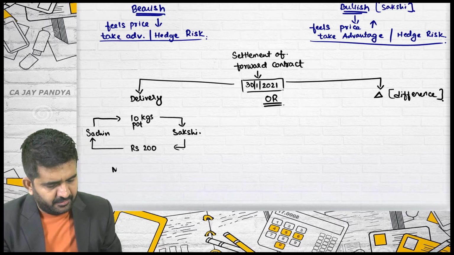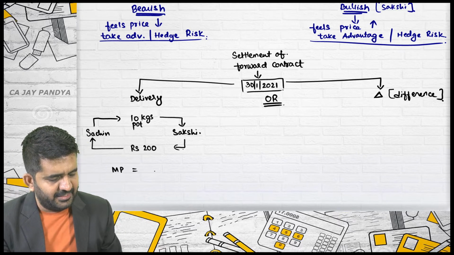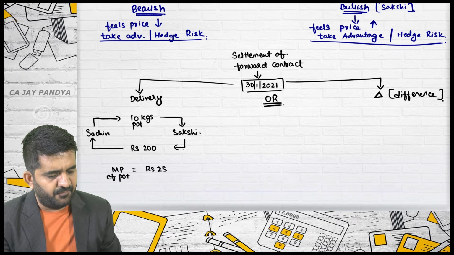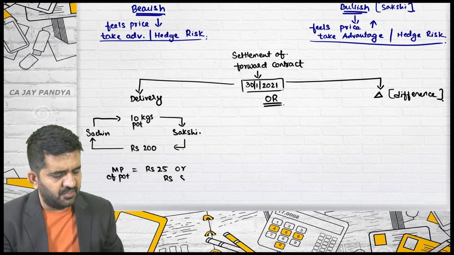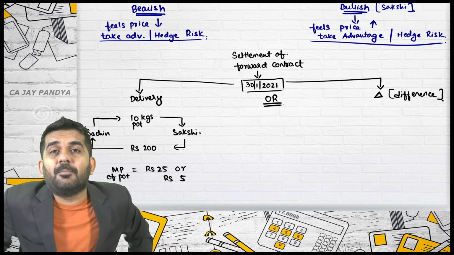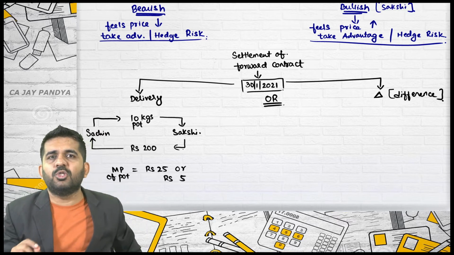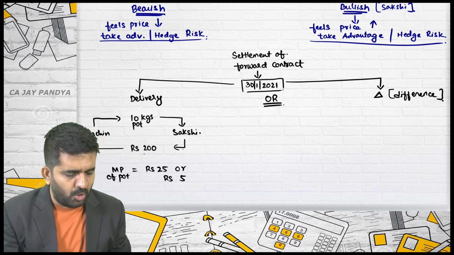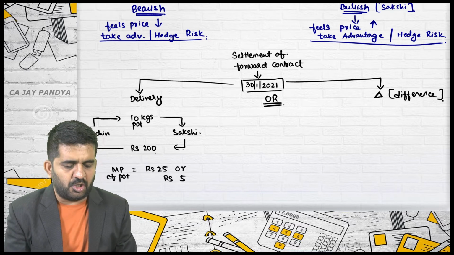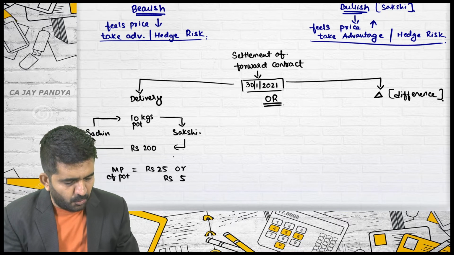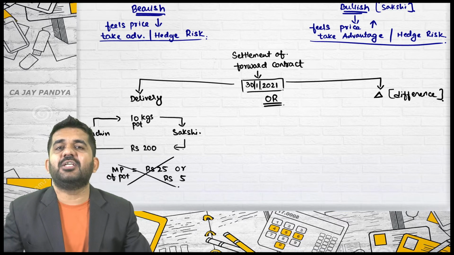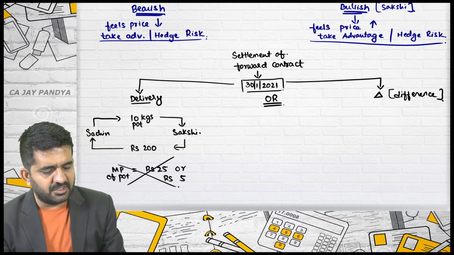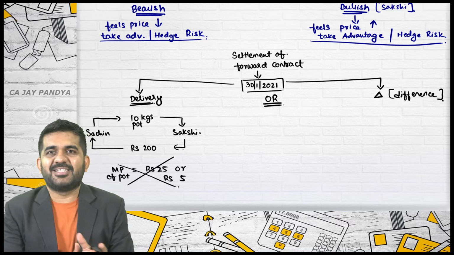This will happen whether the market price of potatoes is rupees 25 or rupees 5. It does not make any difference because they both have agreed that they will be settling the contract at 20 rupees per kg, that is, a total of 200 rupees payable. So the market price of the potatoes as on 30th January 2021 is absolutely irrelevant if the settlement is done by delivery.